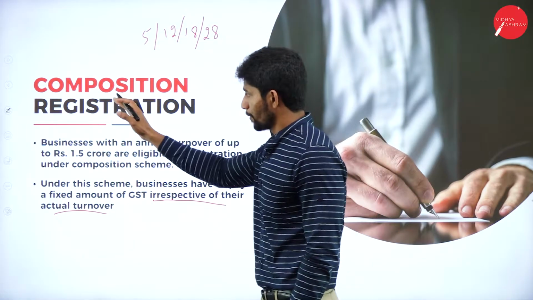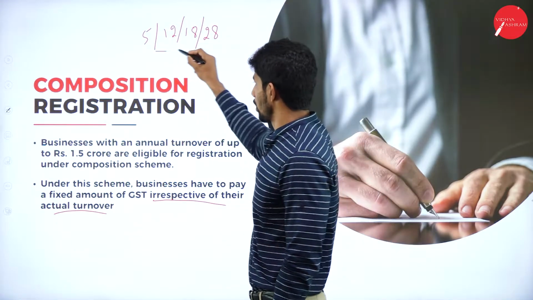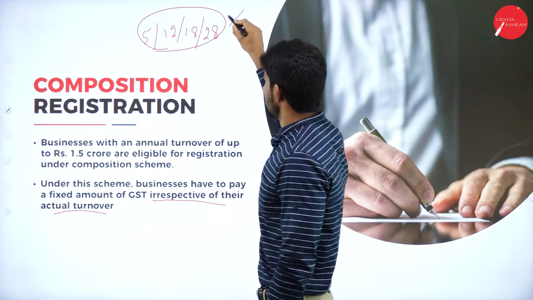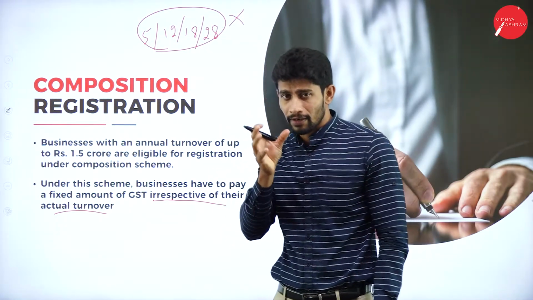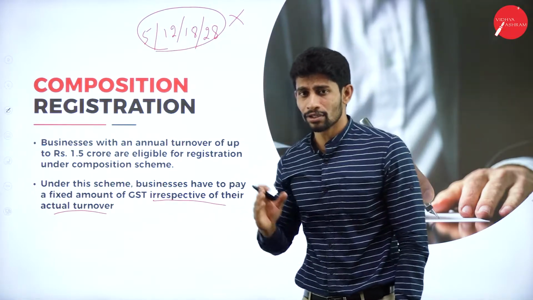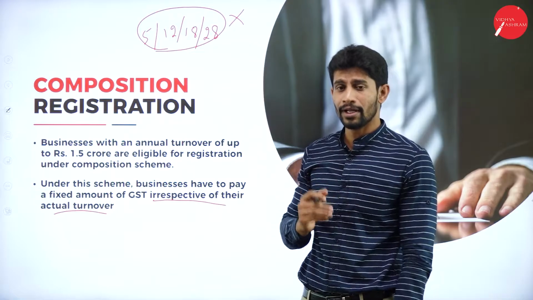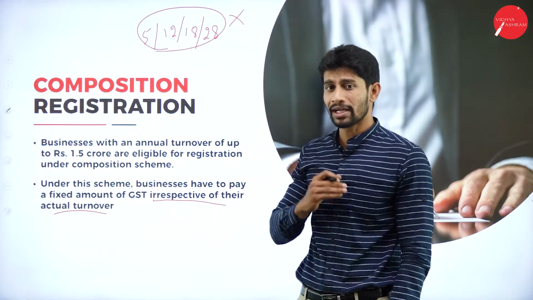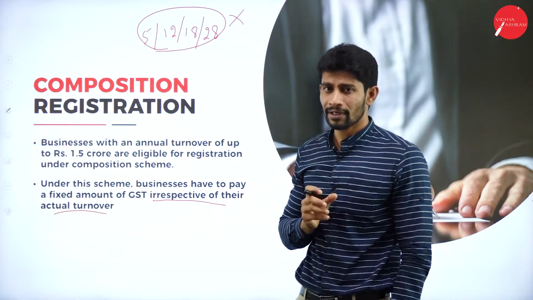But if any person gets registered under composition scheme, these rates are not applicable. For composition scheme taxpayers, we have a different set of rates, like 2% or 1%, based on what kind of transaction, what kind of trading they are doing. They will be charging a fixed rate of tax.